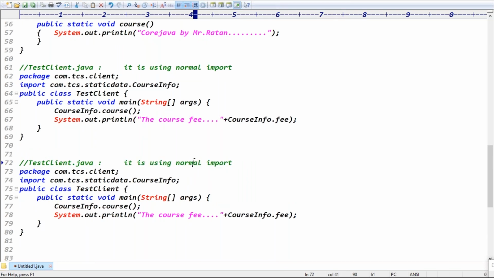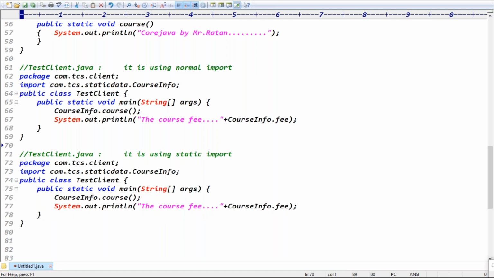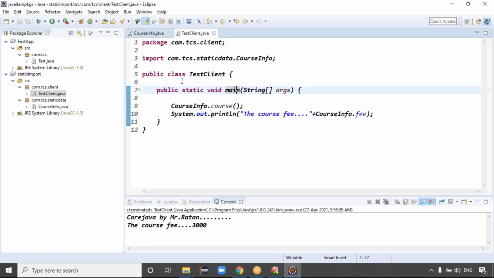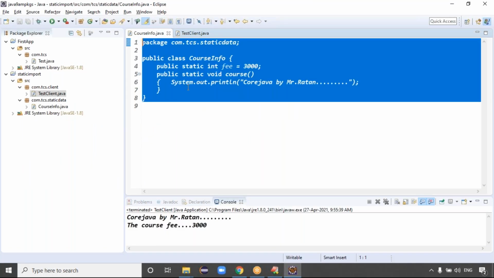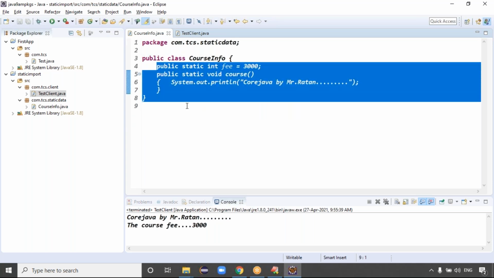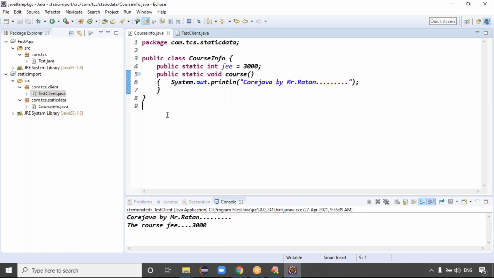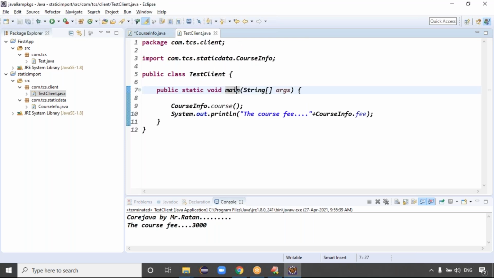Now static import. What is the advantage of static import? See, guys, my CourseInfo contains 10 static members. Assume at the application level we have configuration details, with 20, 30 static members. If your application contains 20, 30 static members, how many times do you have to call using CourseInfo, CourseInfo, CourseInfo like that?